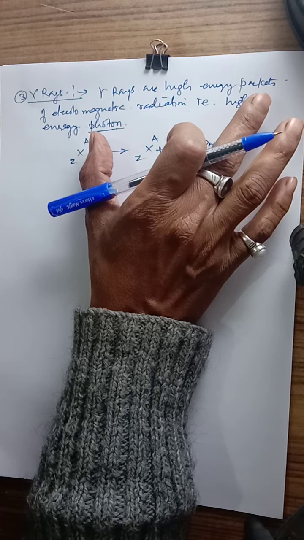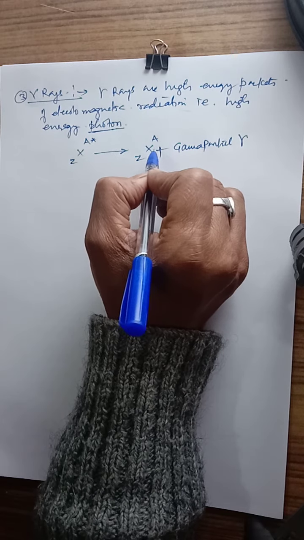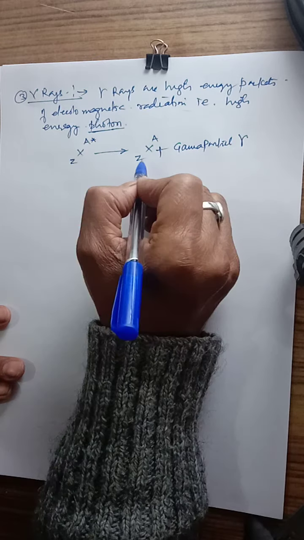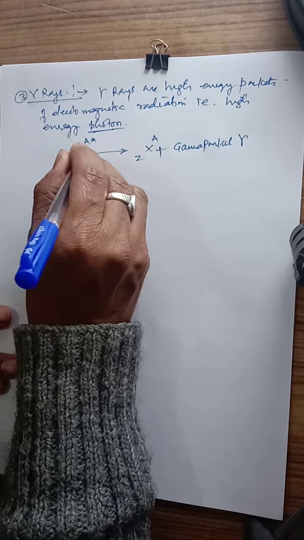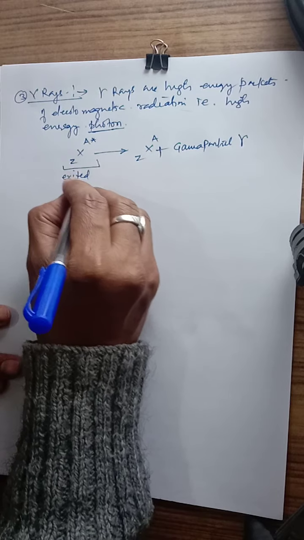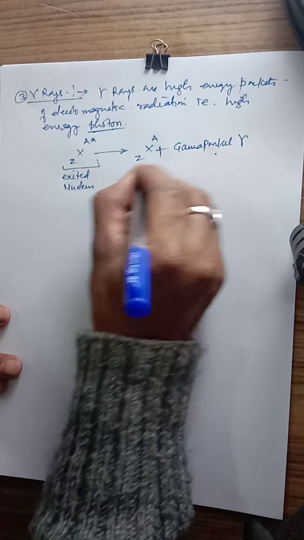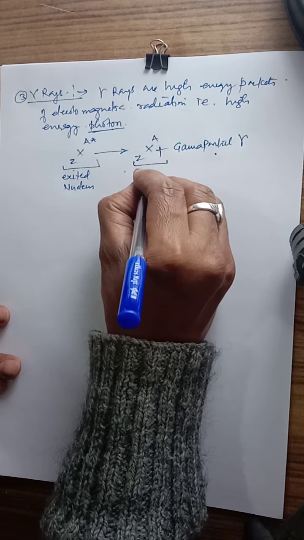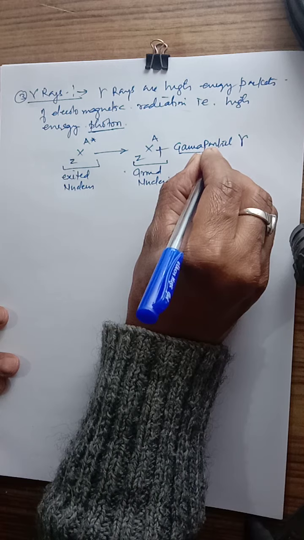And the disintegration of this radioactive nucleus by emitting gamma rays is to be written in this form. So what is the meaning of this? It means that the nucleus is in the excited state. Excited nucleus. So before emitting the gamma rays, it will come to the ground state nucleus, and then it emits gamma rays.